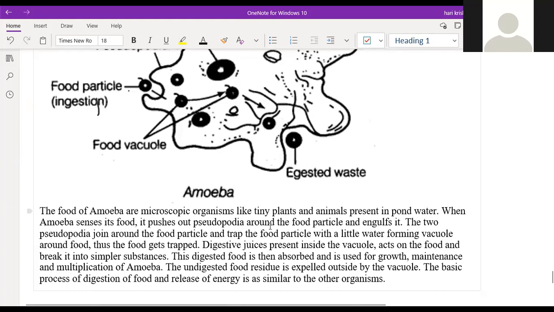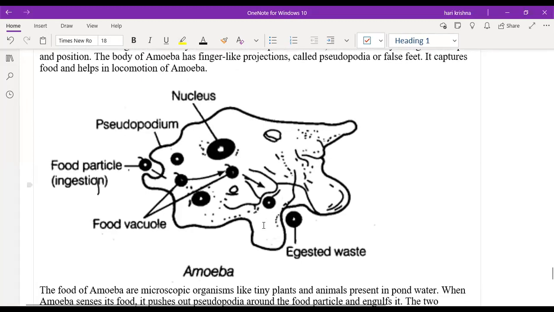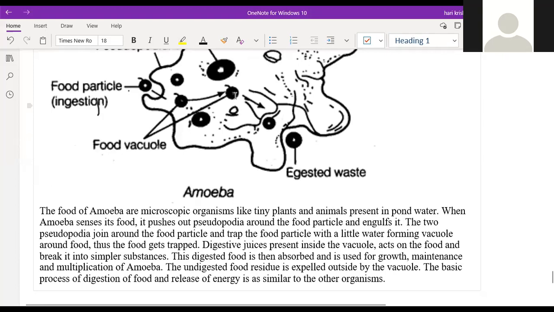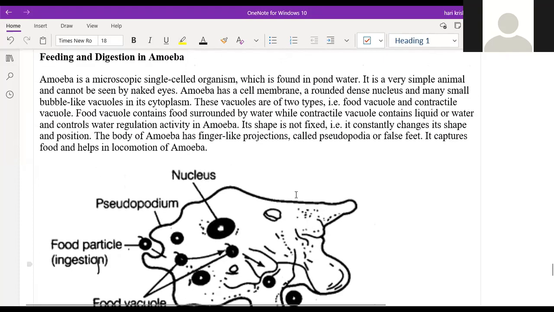The digestion takes place within the one cell, and it is also known as intracellular digestion. Whatever food is digested goes inside the amoeba, and the remaining waste slowly comes to the outer wall, or the outer layer, of the amoeba. In that way, it ejects the waste outside again. So this is the mode of nutrition in the case of amoeba, and the waste will be in the form of a pellet, like a pebble.